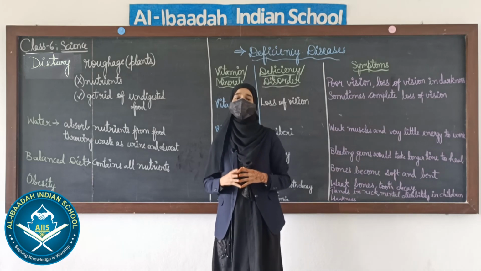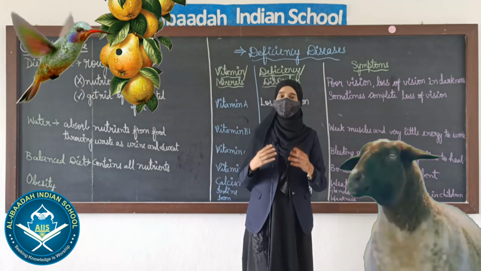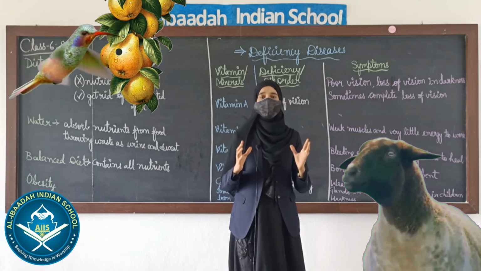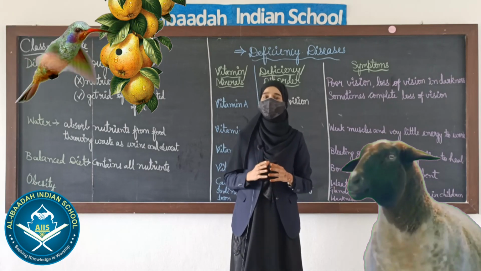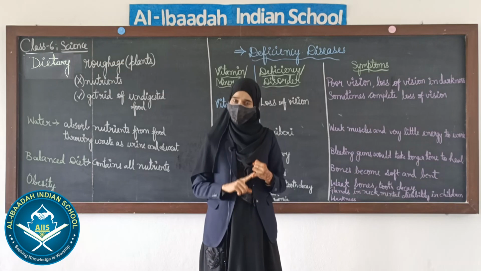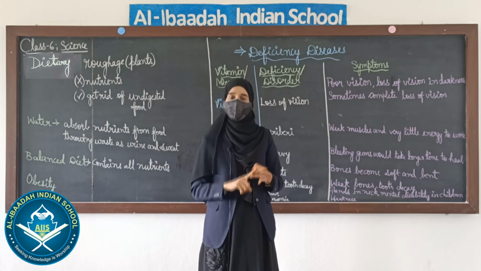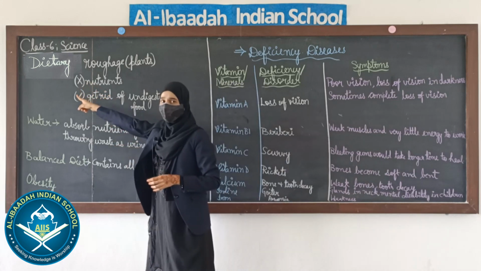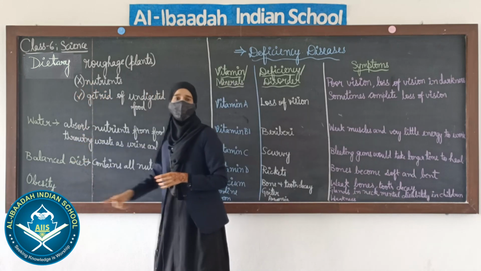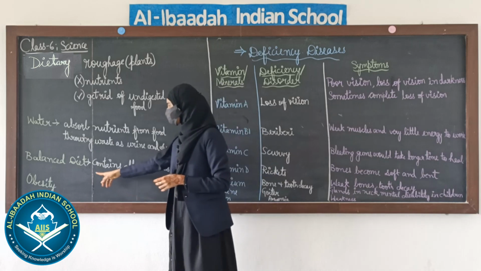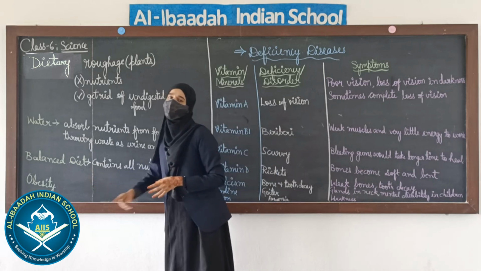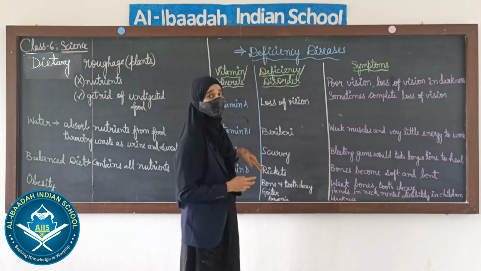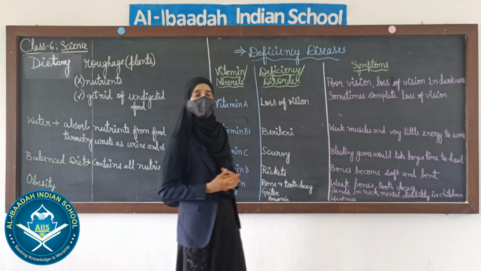The sources of food are plants and animals, and the food which we intake from these plants and animals has particular nutrients, and those components of nutrients are carbohydrates, fats, proteins, vitamins, minerals, some portion of dietary fiber, and water. I also explained about balanced diet and obesity, and we also studied deficiency diseases and their disorders.